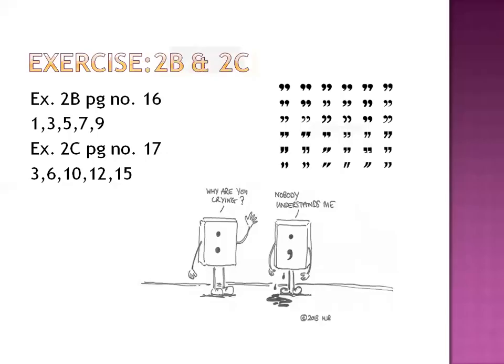Now come to exercise 2C. और मैं I am giving you some numbers. Bit numbers को अपने पास point out कर लीजिए. That you have to do only 3, 6, 10, 12 and 15. 3, 6, 10, 12 and 15. Okay, how you have to do this? You have to use quotation marks, commas, capital letters also.